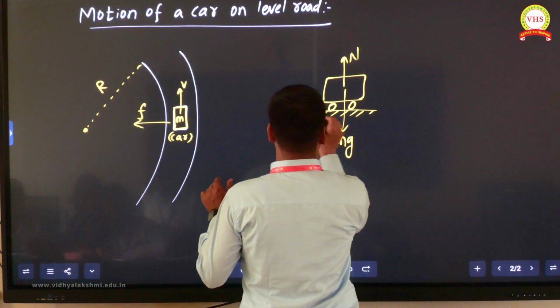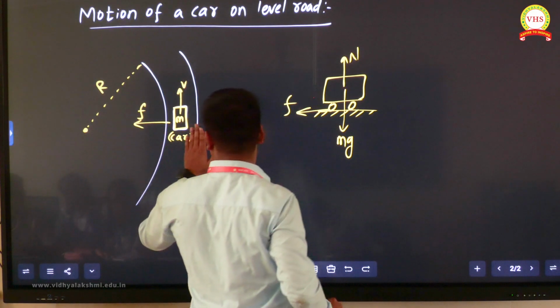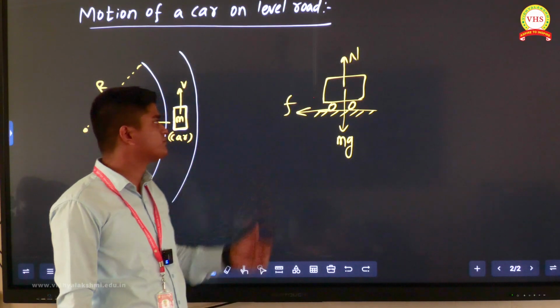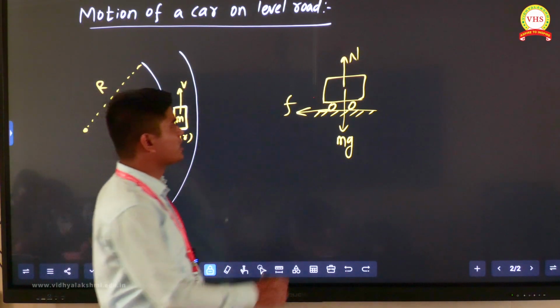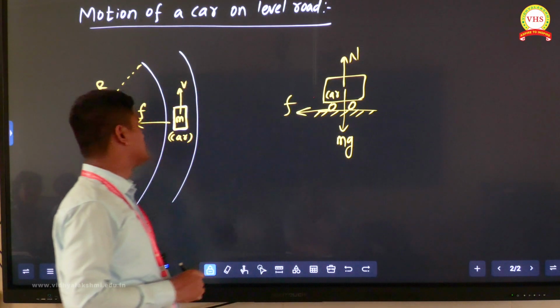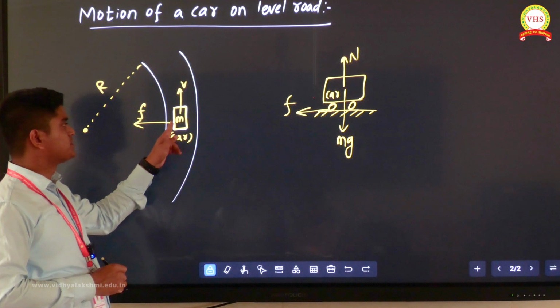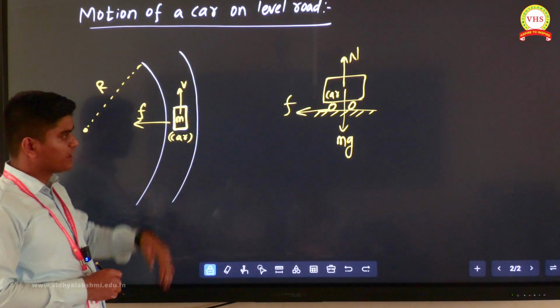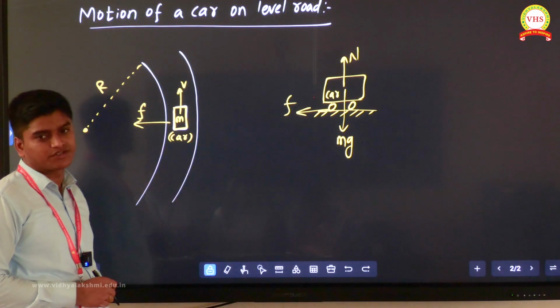And friction is acting towards the center, that is F. Yes or no? So three forces are acting on the car: normal reaction vertically upward, mg vertically downward, and friction in this direction.